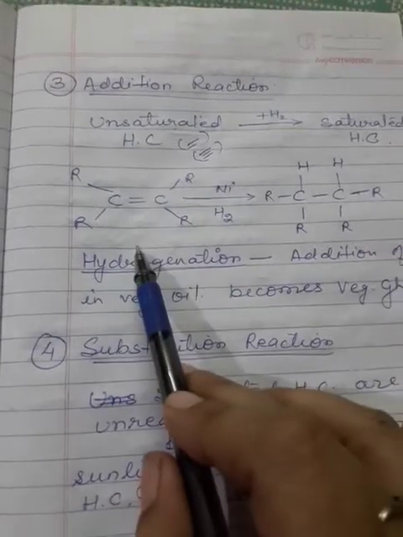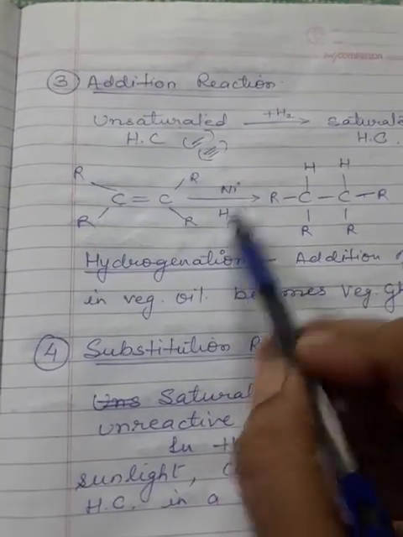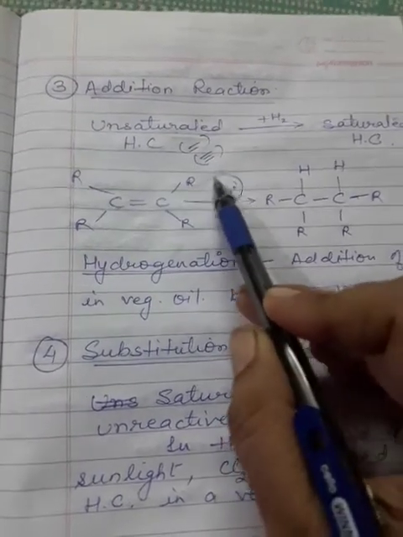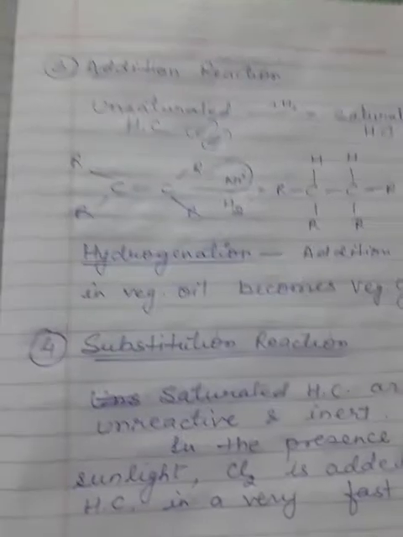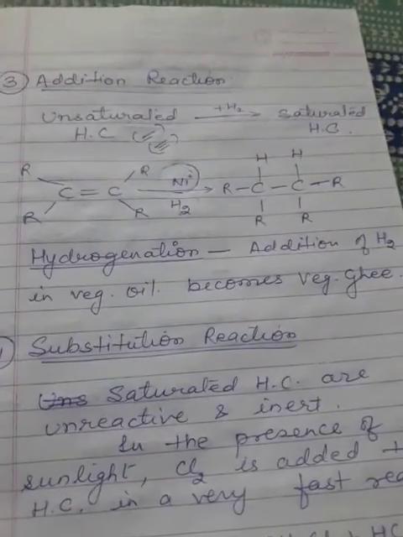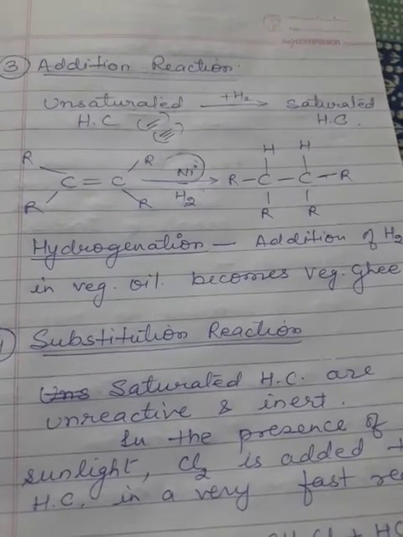When reacted or added with hydrogen in the presence of nickel, nickel as a catalyst. Catalysts are the substances which do not take part in the chemical reaction but help to activate that reaction. So they are called as catalyst.